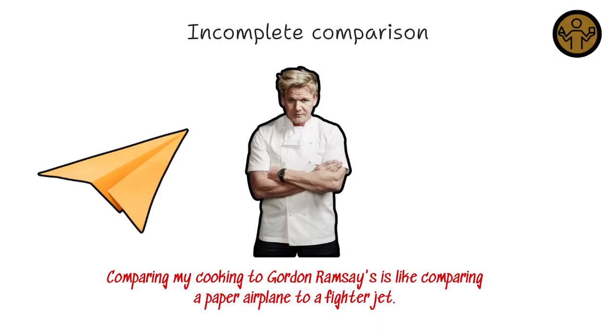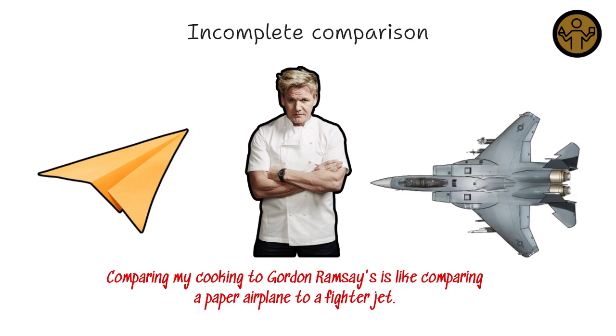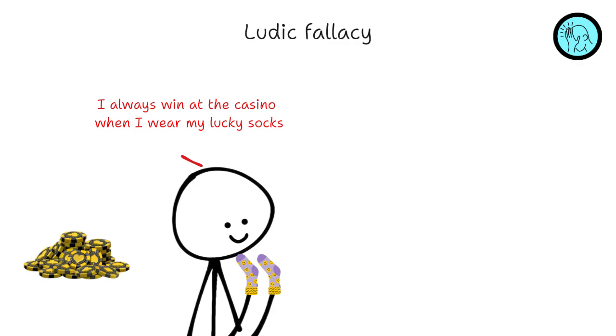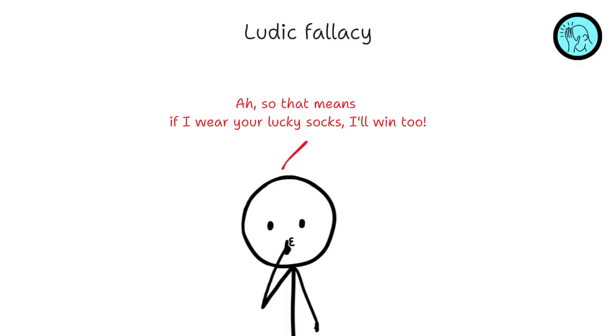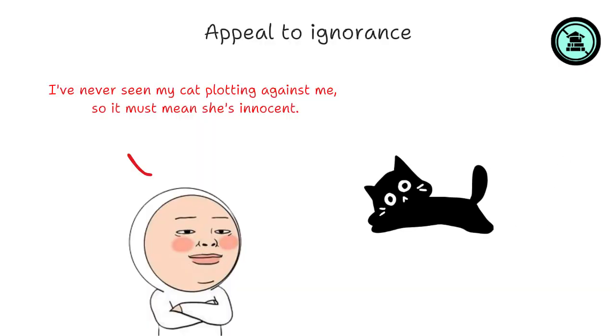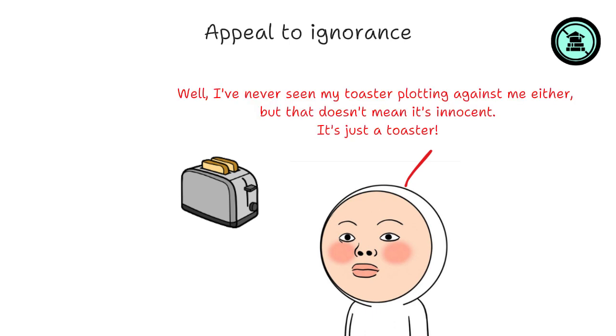Incomplete comparison: a misleading argument popular in advertising. Since the assertion is incomplete, it cannot be refuted. Ludic fallacy: a term used to describe how people mistake the kind of uncertainty found in games for the kind of uncertainty found in real life. Appeal to ignorance: it happens when someone asserts that a proposition is true because it has not yet been proven false, or that a proposition is false because it has not yet been proven true.